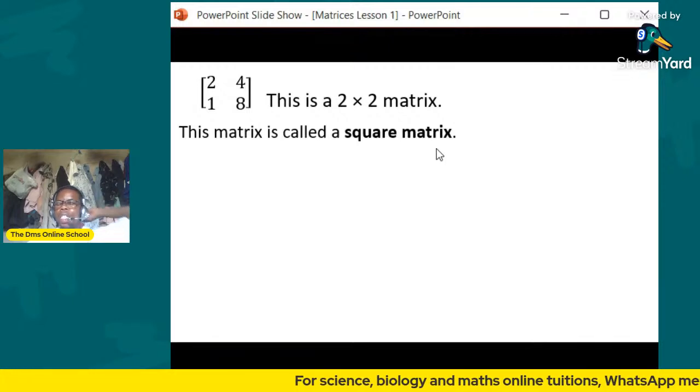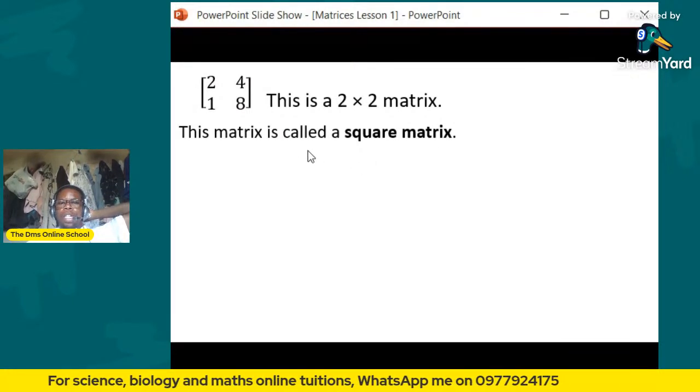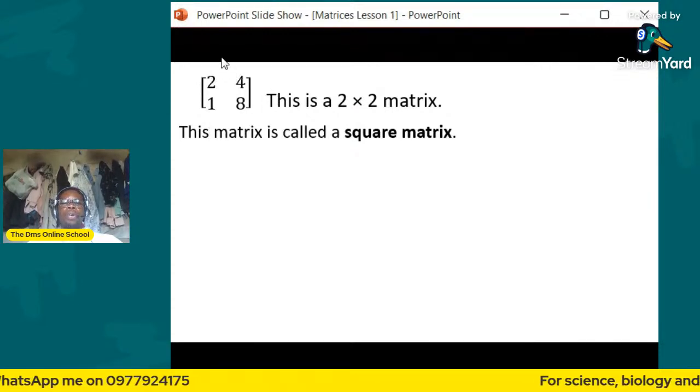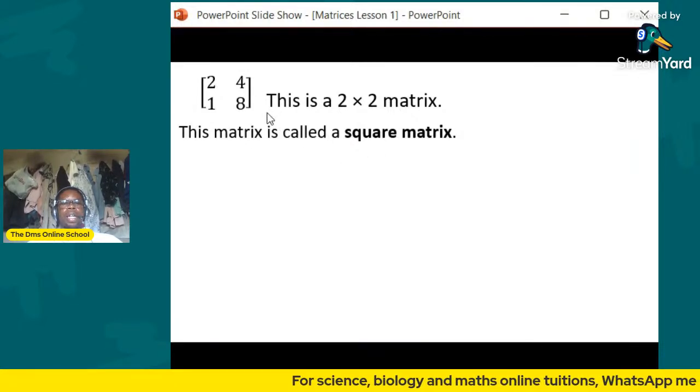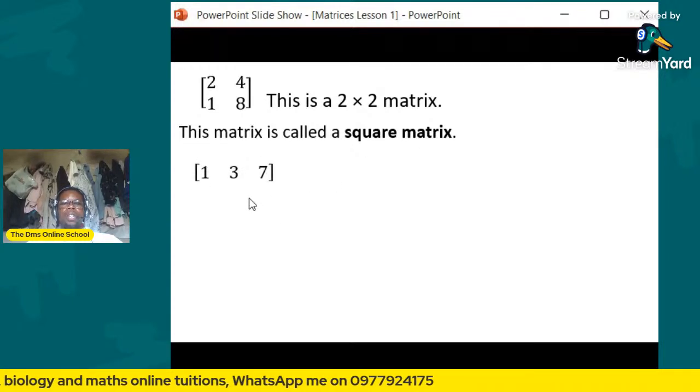All right, so what is a square matrix? A square matrix is a matrix that contains an equal number of columns and rows. As you can see here, there are two rows, 1, 2, and two columns, 1, 2. Such a matrix, which has an equal number of rows and columns, is called a square matrix. All right, then let's continue and look at this one here.